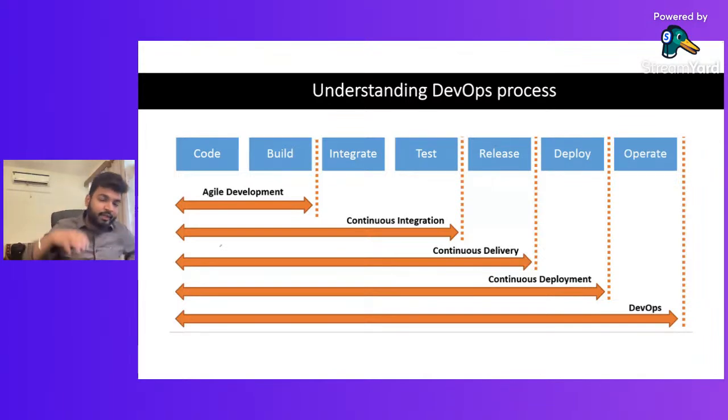So when we talk about the SDLC, the software development life cycle, initially we plan a software, we code a software, we build a software, integrate that software, then test that software, release that software, deploy and operate that software. That is how an SDLC life cycle works.